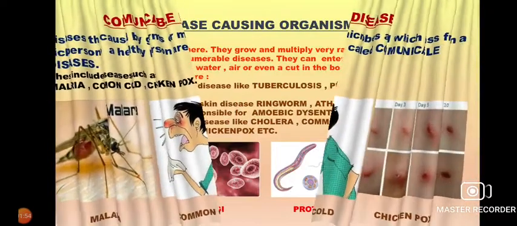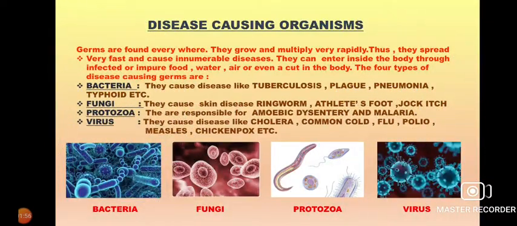Now, these are the disease causing organisms. You have to learn that communicable diseases can be caused by certain organisms. The germs are found everywhere. They grow and multiply very rapidly, thus they spread very fast and cause innumerable diseases.